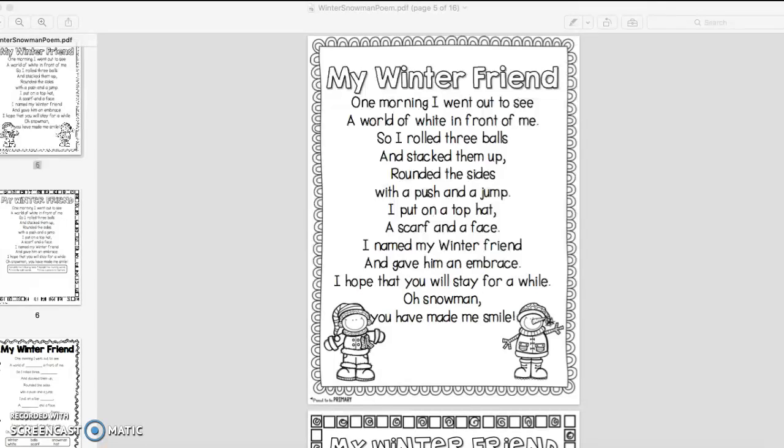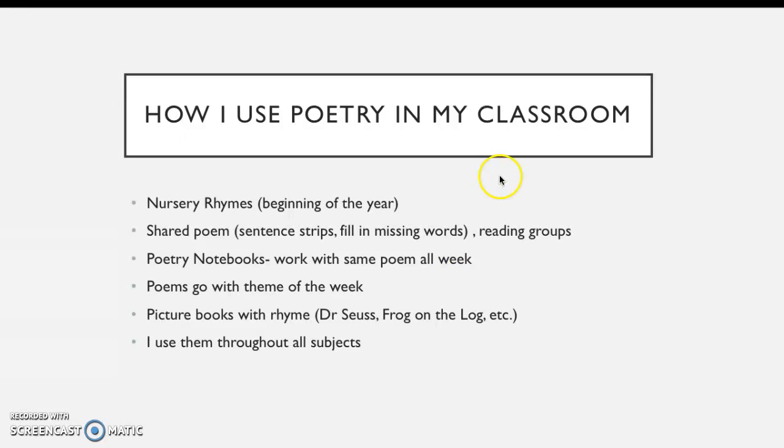And then an easy way I incorporate poetry is just simply by reading books with rhyme. So Dr. Seuss, there's one that the kids really like called Frog on the Log, Bears in Underwear, just silly things like that. So it really gets them interested in it. And when I'm reading, they always shout out, hey, that rhymes! So now we have these rhyme sticks. So I said, okay, if you hear a rhyme, hold your stick up. So that way we can get through the story without so many interruptions, but they're still thinking about those rhymes.